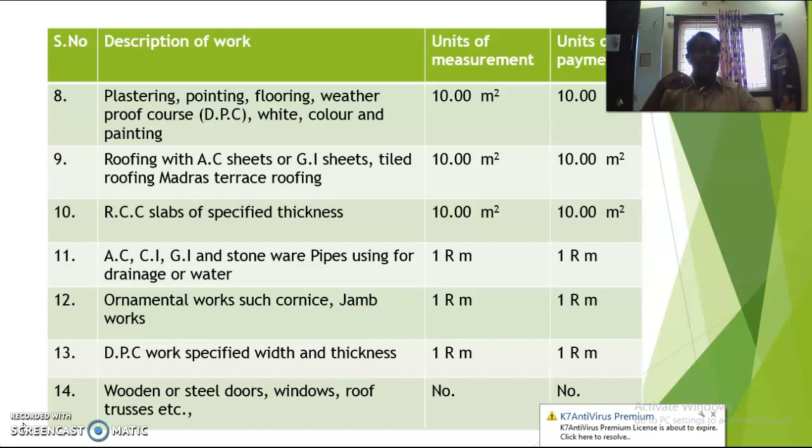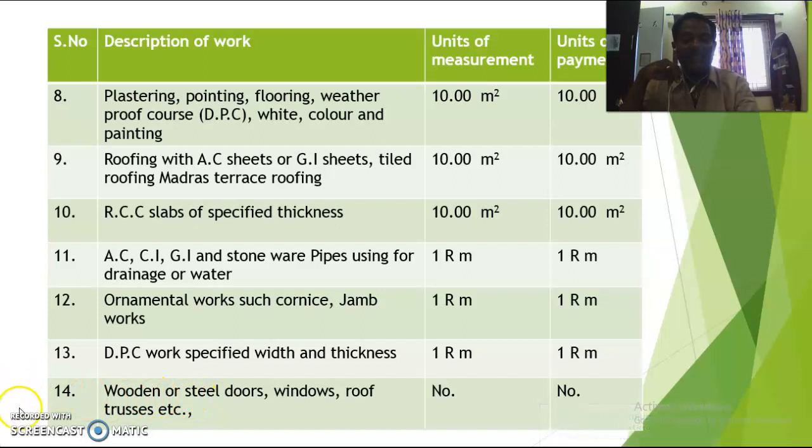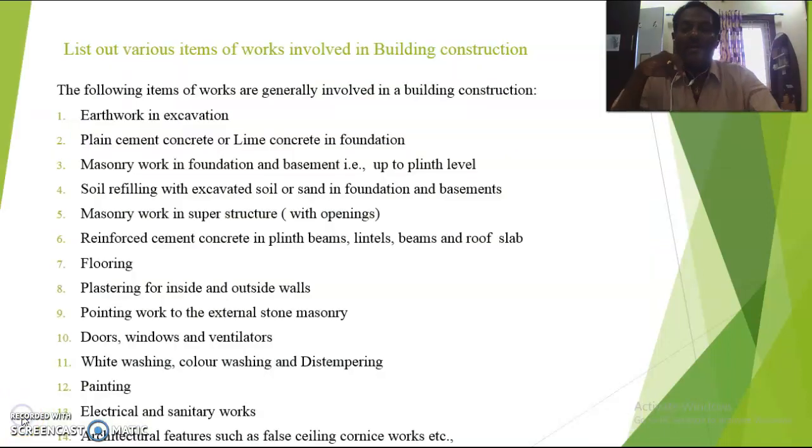But in quantity 13, both the breadth and thickness are predefined, so you have to measure only the length. Next one is wooden or steel doors, windows, or roof trusses, which are measured in terms of numbers. So you have to count 1, 2, 3, 4, like that.